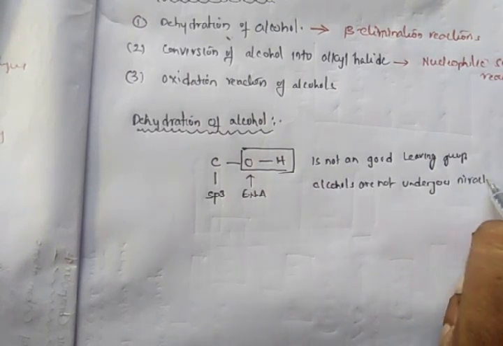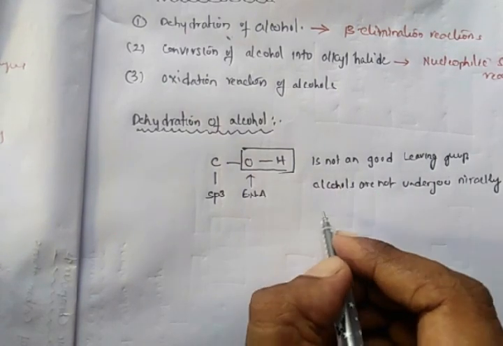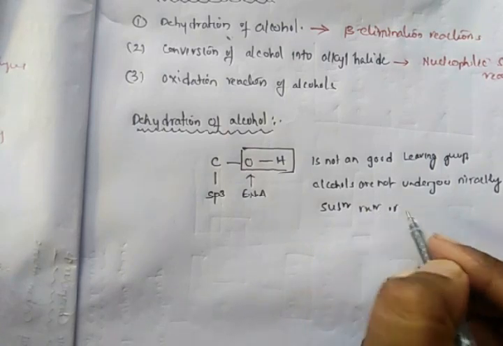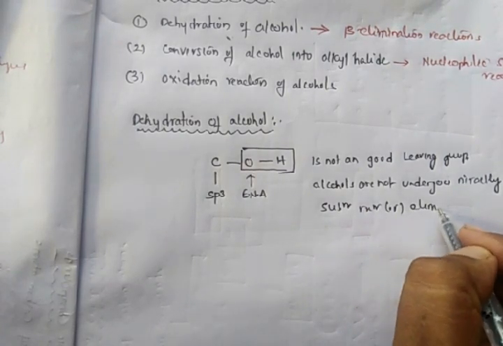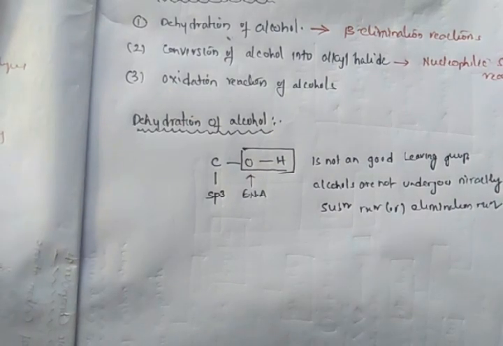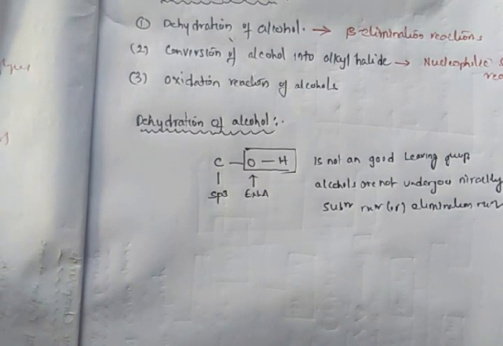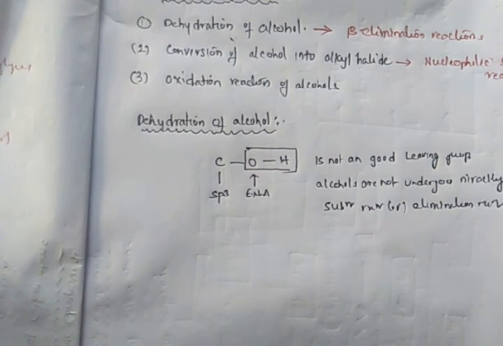So as the OH group is not a good leaving group, alcohols do not directly undergo substitution or elimination reactions. They cannot directly participate in substitution reactions or elimination reactions.